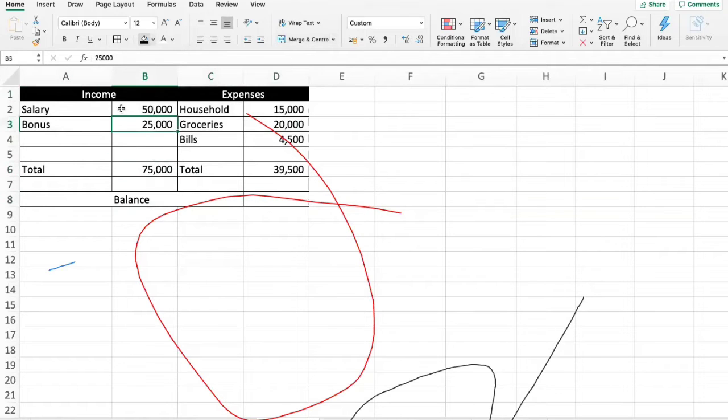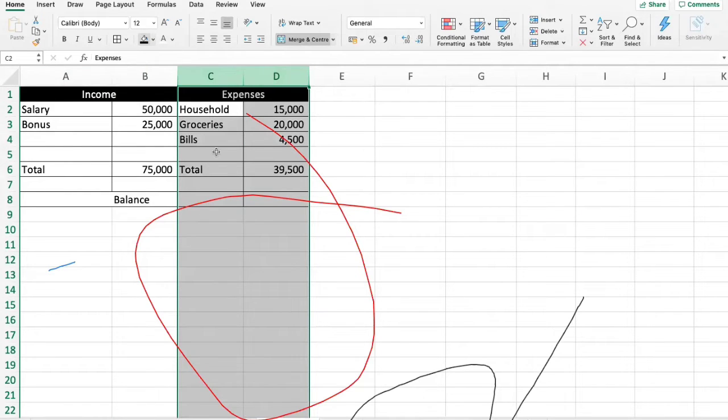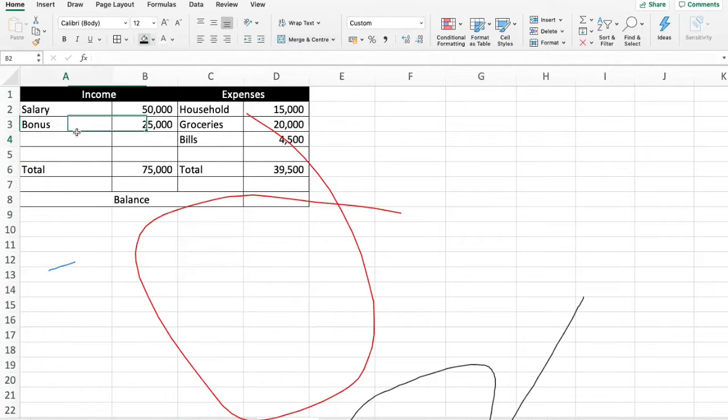Okay, so in these two columns I have the income, and these two columns are for expenses. Suppose the salary is 50,000, you received a bonus of 25,000 for that particular month, so the total income for that month, if I sum it, is 75,000. Now if I take out my household expenses, household is 15,000, groceries are 20,000, and bills are 4,500. So the expense is from D2 to D5. So the expense is 39,500.